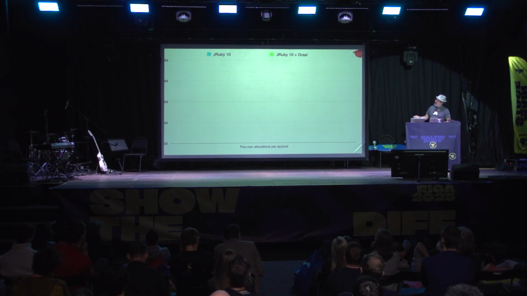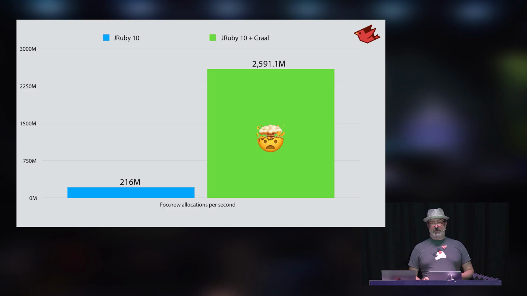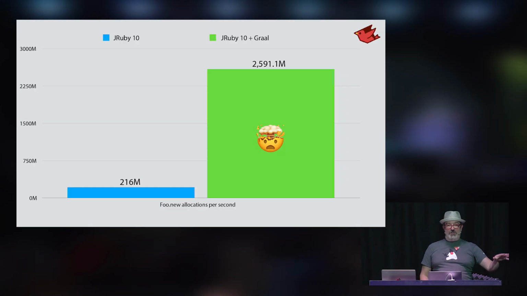So here is our performance on JRuby 10 with Hotspot. Here is the performance of this benchmark running on the Graal JIT. Another order of magnitude of performance. Now, how is this even possible that it's that much faster? If you do the math on this, 2.5 million iterations per second, we're talking about a nanosecond per object. The trick that Graal does is it sees we're running a benchmark, creating all of these objects and never using them, just throwing them away.